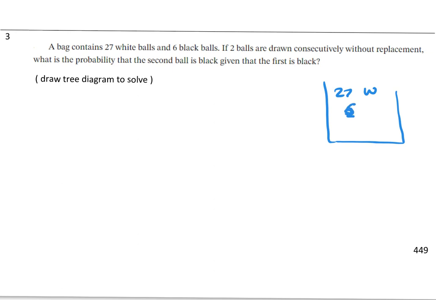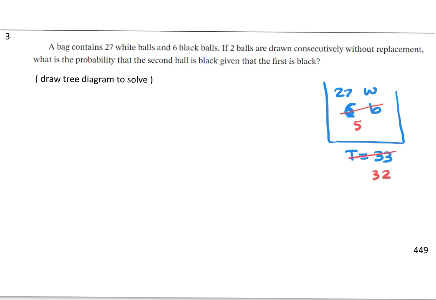So we have 27 white and 6 black. We will draw 2 balls. What is the probability that the second ball is black, given that the first is black? Before we draw any ball, the total is 27 plus 6, which equals 33 balls. If the first one is black, then before we draw the second ball, the number of black will be 5 and the total will be 32.